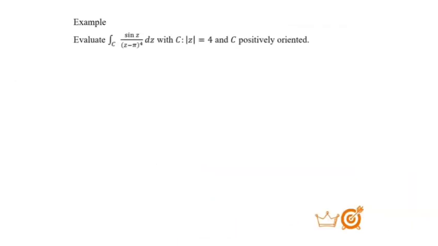We have this example. Evaluate the integral of sin z over (z minus π i) to the power 4 dz along C, with C being |z| equal to 4 and C positively oriented. Firstly, we draw the diagram.